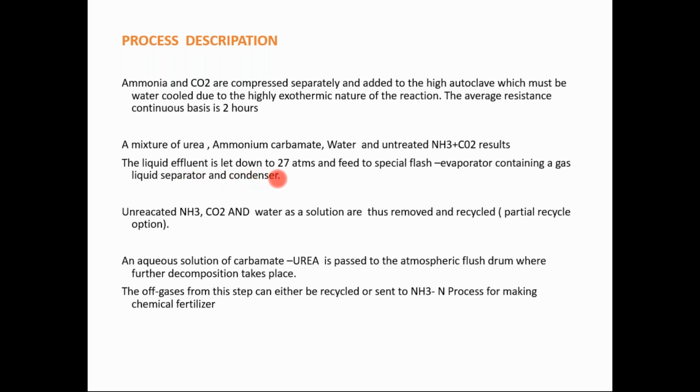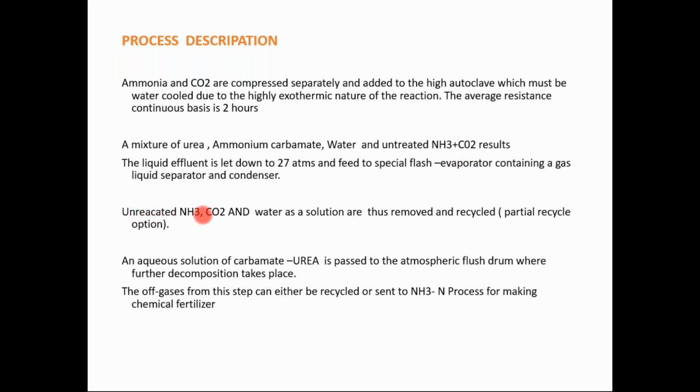The liquid effluent is fed to the special flash evaporator containing a gas liquid separator and condensers. In the flash evaporators, when we are flashing out this liquid effluent, flashing out means going from 27 atmosphere to reduced pressure, or directly to normal atmospheric pressure. If the pressure is reduced drastically, obviously the boiling point is also reduced drastically, and the water and other particles can be evaporated easily, and we can get the solid particles.